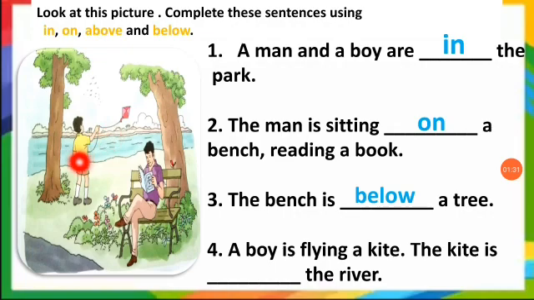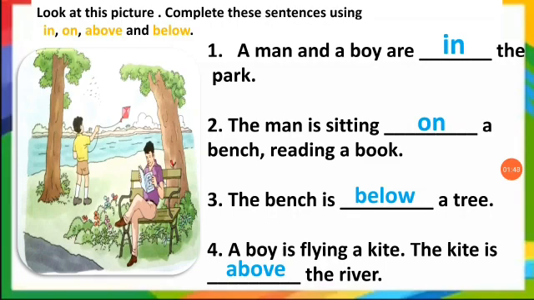The kite is dash the river. The kite is above the river. Very good. The kite is above the river. Okay, children. Is this clear?